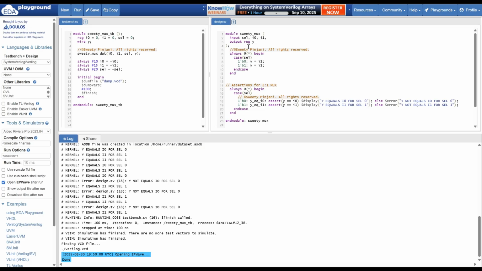I hope you understood immediate assertions. I have tried to take a very easy example, a 2:1 mux, so that it becomes easy for you to understand. You can try some complex designs and code the assertions, try to introduce a bug in your design and see if your assertions are catching it or not.